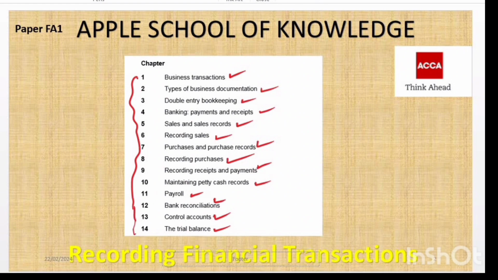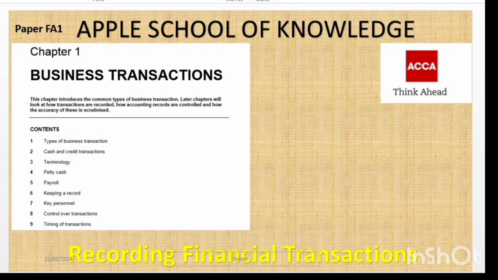Clear? So let's start from the very beginning, and this is chapter number 1. And chapter number 1, as I told you, is business transaction. The content of this chapter will be types of business transaction, cash and credit transaction, terminology, petty cash, payroll, keeping a record, and keeping personnel and control over transactions. And the last content is timing of transactions. Clear?